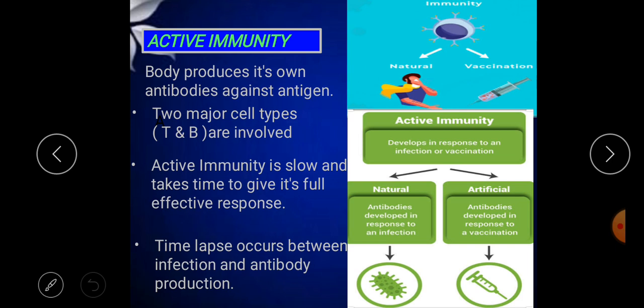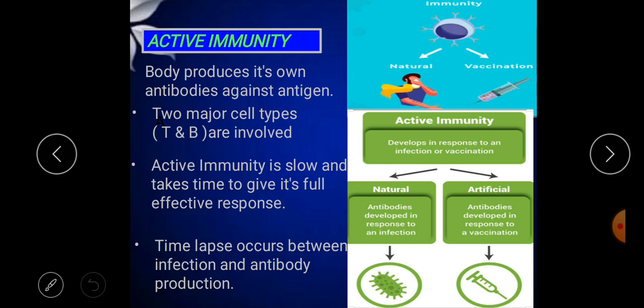So this is all about the T lymphocyte cells. Let us go to the next study, that is active immunity and passive immunity. Based on how the antibodies are formed in our body, acquired immunity is of two types: one is active immunity, another is passive immunity.